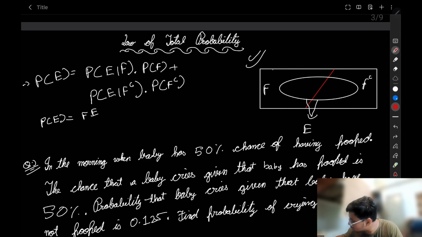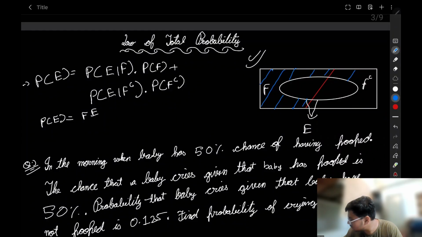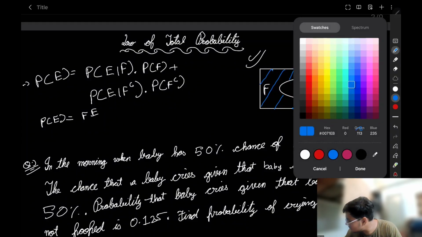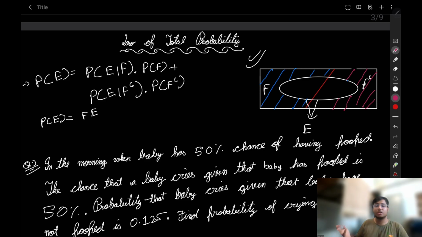Let's say blue. The event that is shaded in blue is the F event. An event that is shaded in pink. The event that is shaded in this other color is F complement, the event that is not F, right?